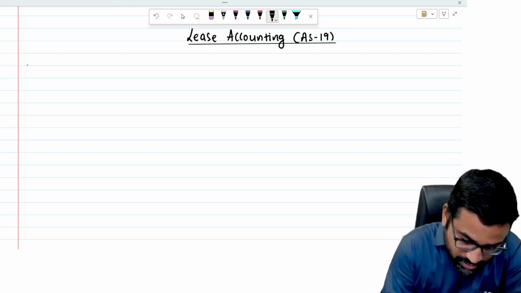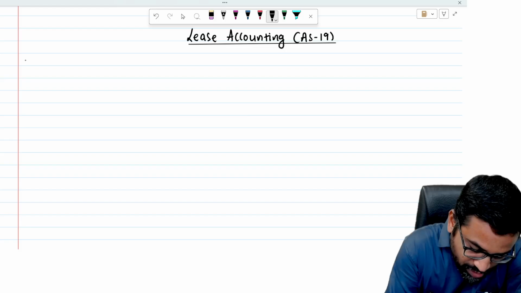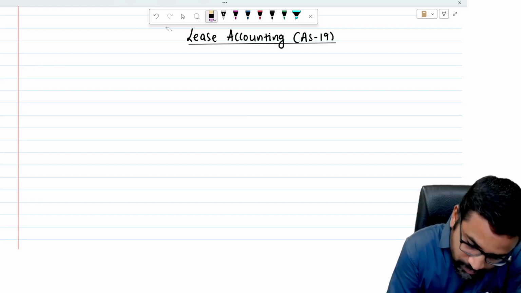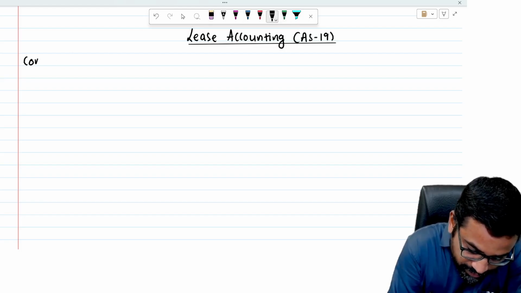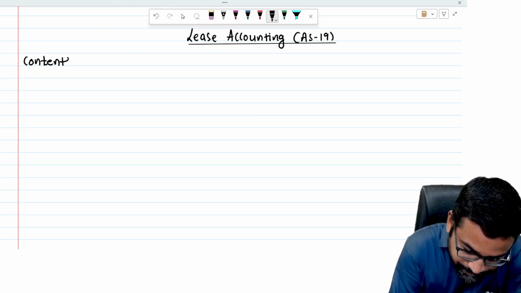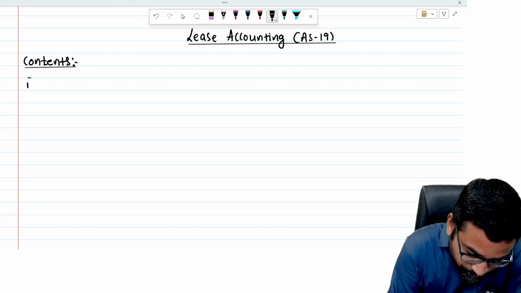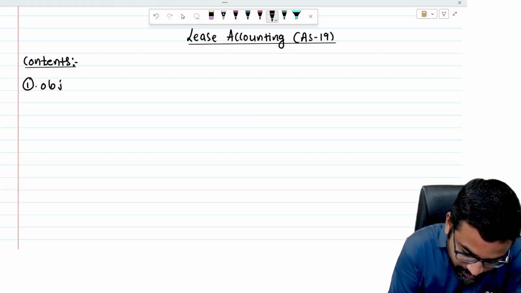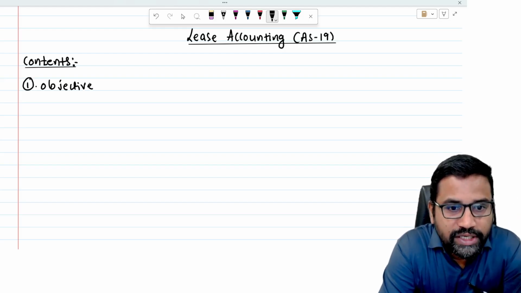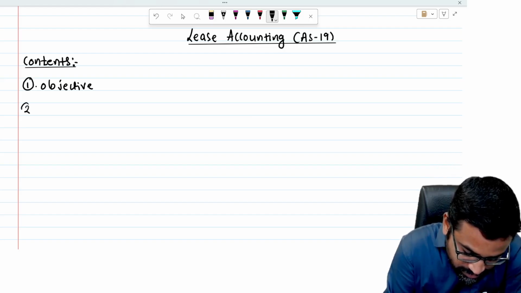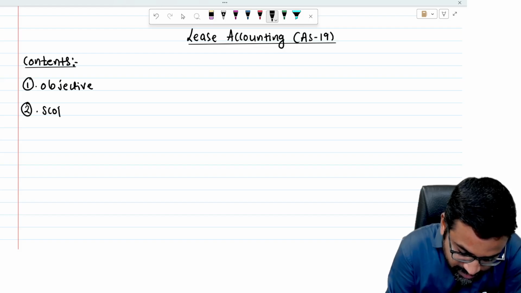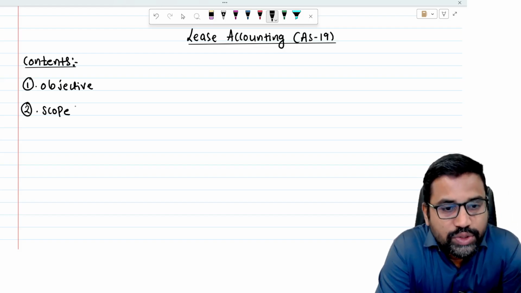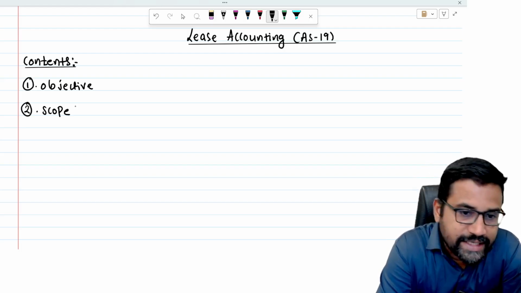So first of all, what are the things we are going to cover in this chapter? Let us see. First, objective of the standard. See why this standard came. What is the basic objective of the standard AS 19? Second, scope of the standard. Whether AS 19 is going to cover all kinds of leases. Is there any limitation?